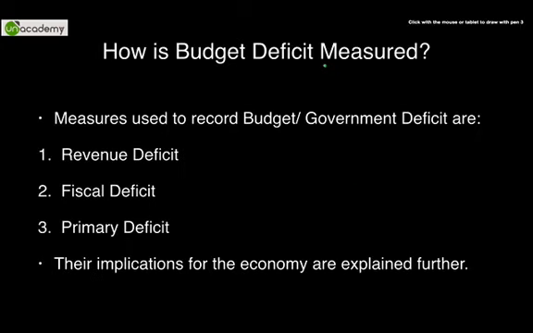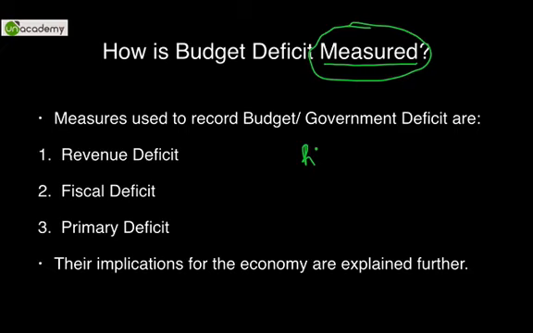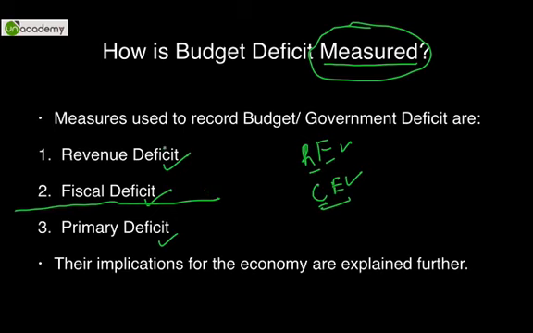Now, if we have to measure the budget deficit, what are the separate ways of measuring it is the next question. We know that there is deficit, but how do we measure it? कैसे पता करते हैं? We measure it on the basis of the kind of expenditures. As we discussed in the first part of fiscal policy, certain expenditures are revenue expenditures, certain are capital expenditures. So, on the basis of type of expenditure, revenue and capital, we decide whether it is a revenue deficit, a fiscal deficit or a primary deficit. Primary deficit is only an extension to these two deficits. What we have to understand are revenue and fiscal deficit.